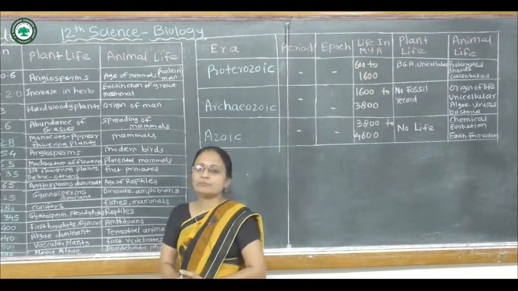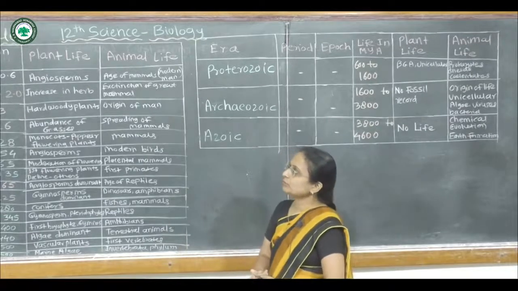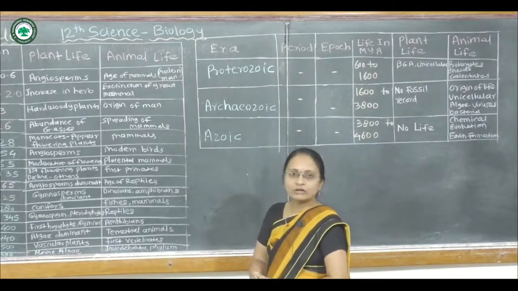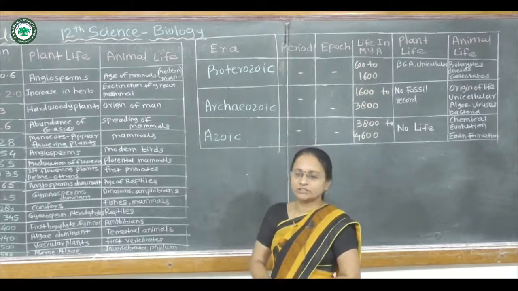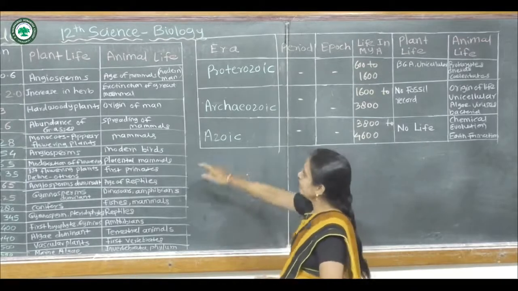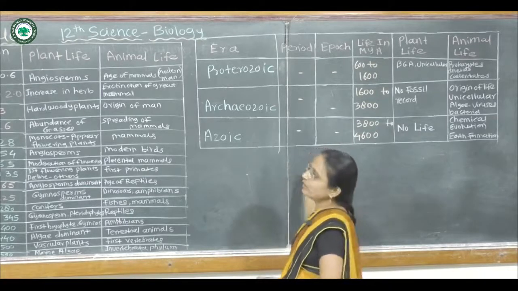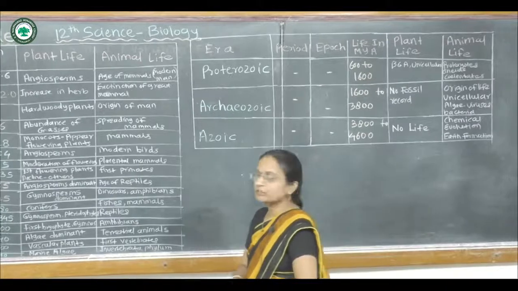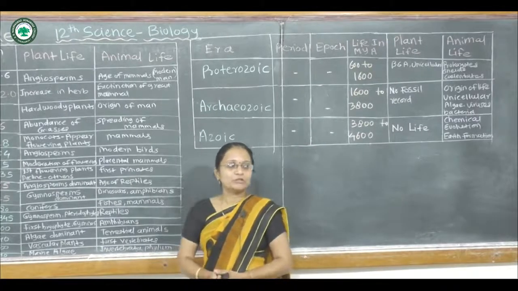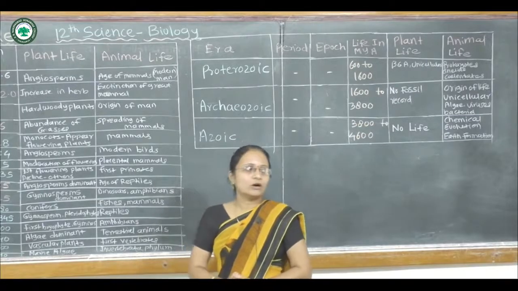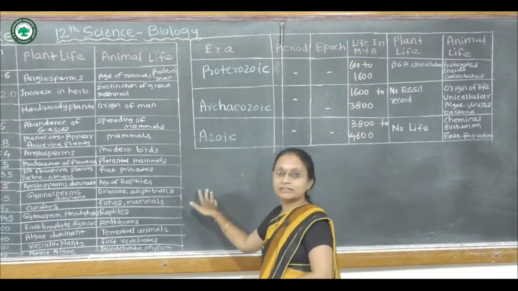In this way, the geological time scale shows the different types of eras, periods, and epochs, and which animal life and which plant life became dominant here. We have seen, when observing the geological time scale from the lower to the higher region, how evolution takes place from the primitive to the advanced, or from the simple organism to increasing complexity.